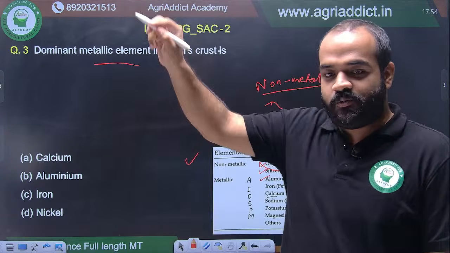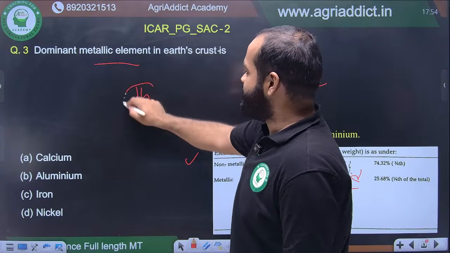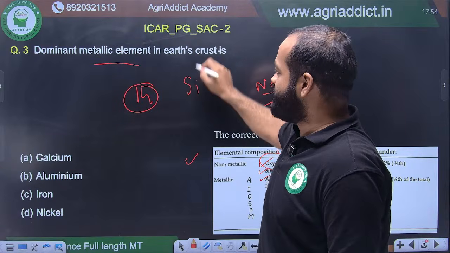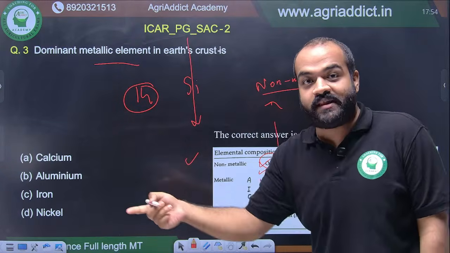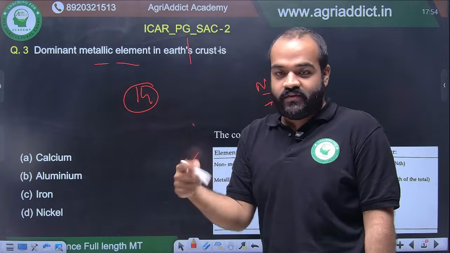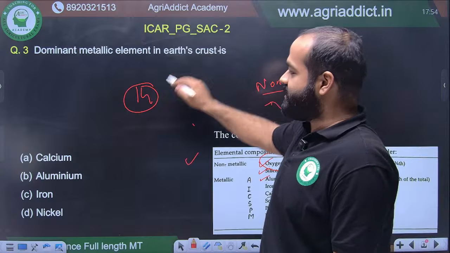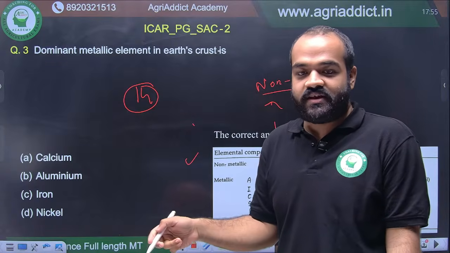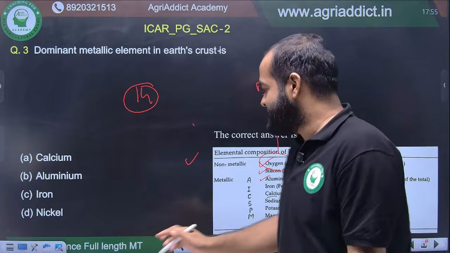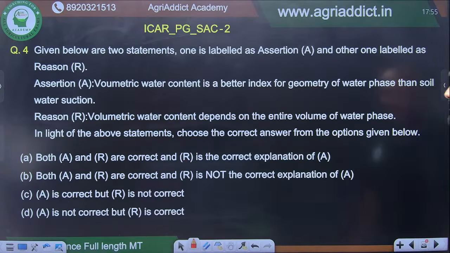If you see that group, silicon comes in, silicon has the atomic number of 14, right? After aluminium. So that group in the periodic table is the group of metalloids. All right. So remember, read the questions very carefully. What is it asking? If it is dominant element, it is oxygen. If it is dominant metallic, it is aluminium. If it is dominant metalloid, then it is silicon. All right. Moving on to the next question.